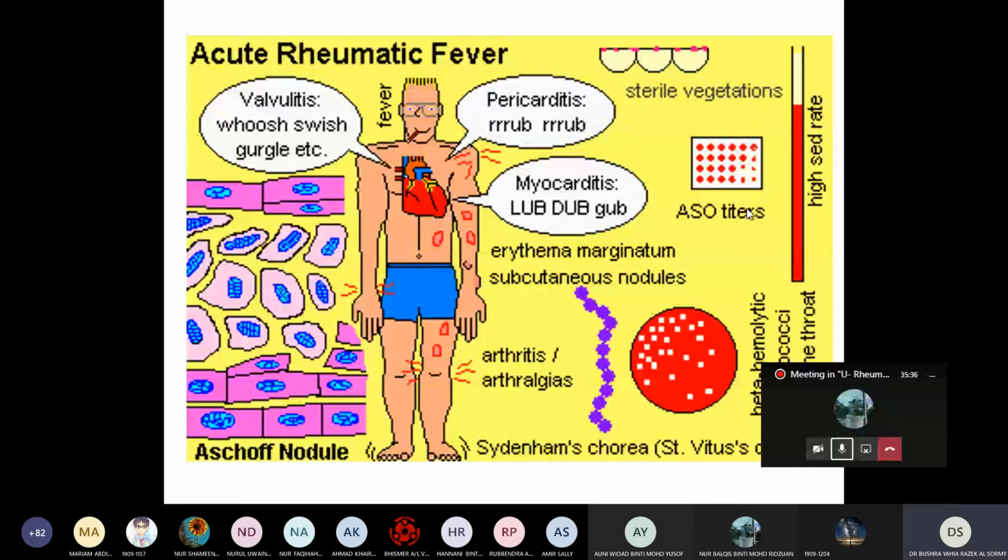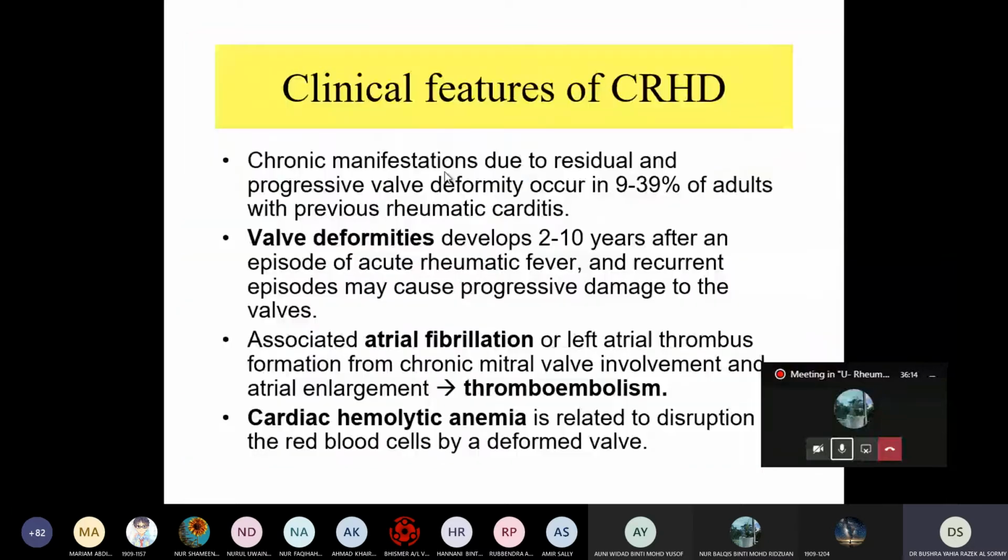Clinical feature: chronic rheumatic heart disease. Okay, that one was acute. The chronic manifestation is due to residual and progressive valve deformity, occurring in 9 to 39% of adults with previous rheumatic carditis. Usually valve deformities develop 2 to 10 years after an episode of acute rheumatic fever, and recurrent episodes may cause progressive damage to the valve.